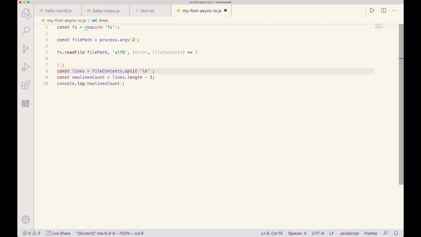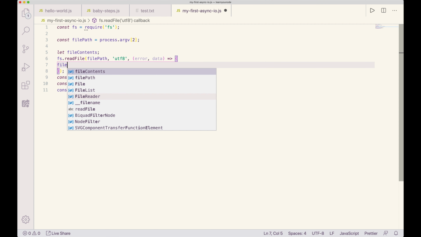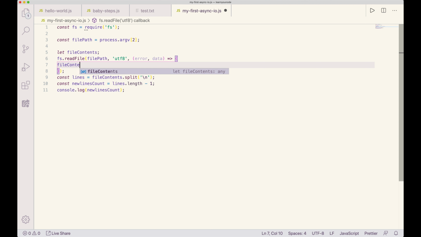You might think, okay, well, let's say let fileContents up here, and then inside the callback, we'll just set, we'll change this back to data so we don't have collisions. And now we're going to set fileContents equal to data. And now we should be good. But this won't actually work.